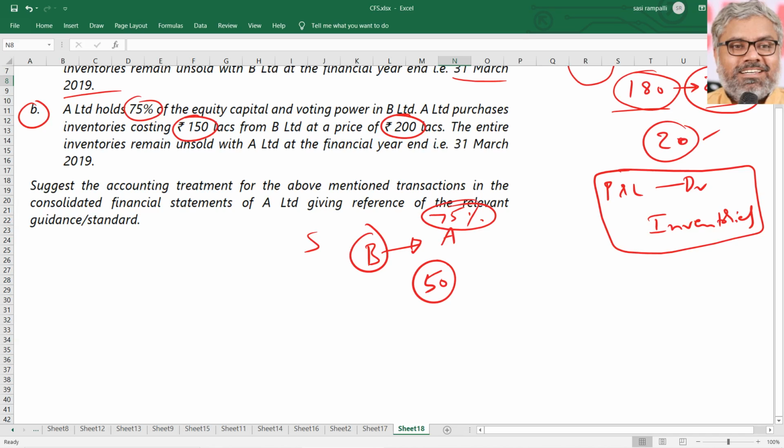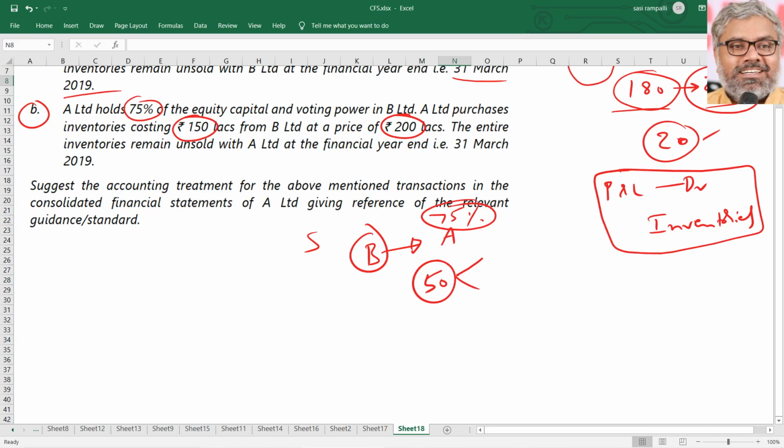But the question is, who made the profit in this? B Limited made it, and B Limited is the subsidiary. So can we just eliminate the profit of B Limited from A Limited's P&L account at the time of consolidation? No. B Limited's profit and loss account would already be more by 50 lakhs. We have to reduce that, definitely. But to what extent will it affect A Limited's consolidated financial statements?